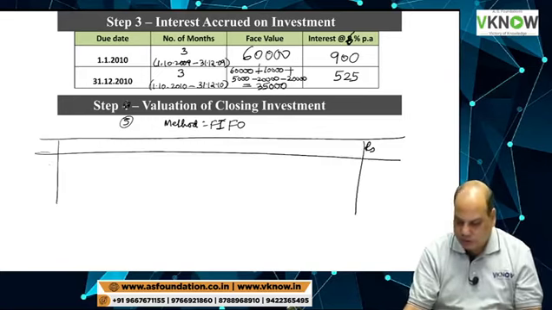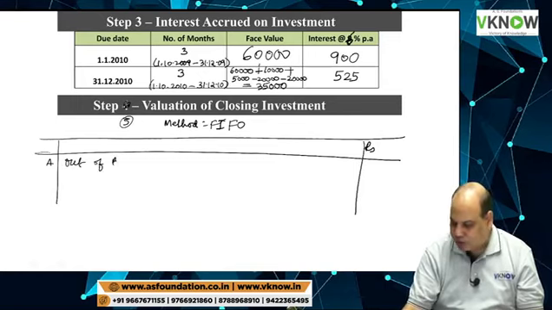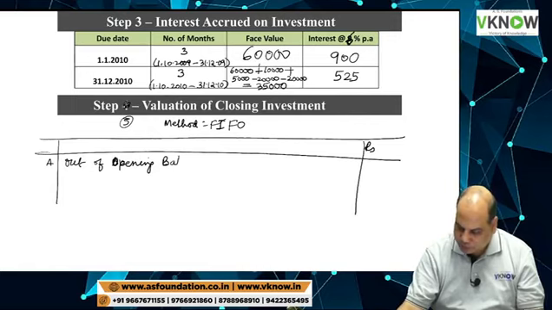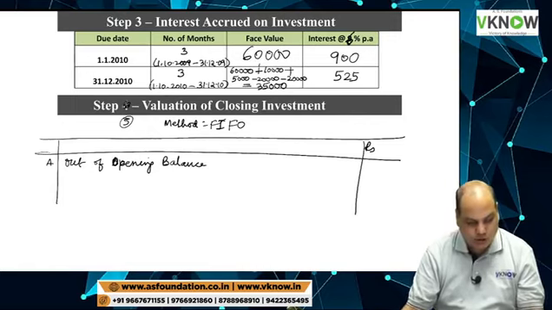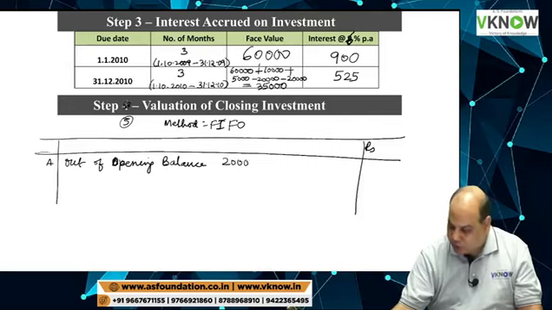First we will write out of opening balance. Opening balance of 60,000. We have sold 20 plus 20, 40,000. So therefore we still have 20,000 left.